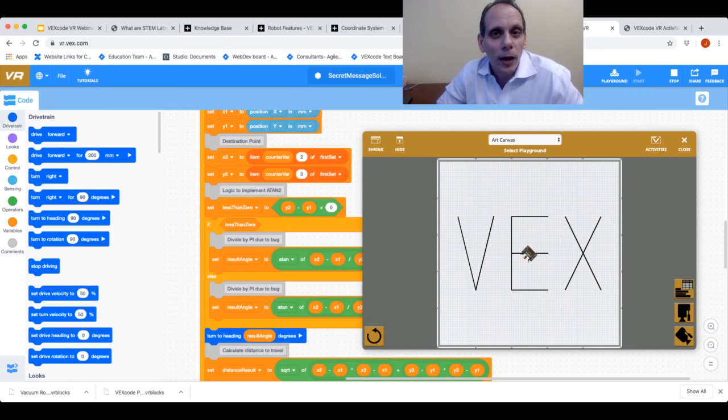This is a great way for them to learn the basic fundamentals of both VEX Robotics and computer science. But if students are doing more higher level things, you can see with this program here incorporating the math, incorporating arrays, loops, variables, conditional statements, this is also a great way for them to learn those higher end programming skills also.